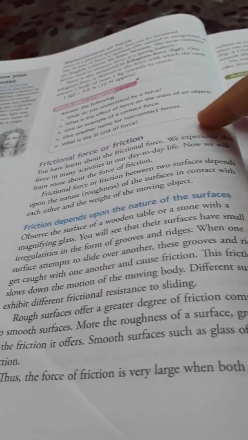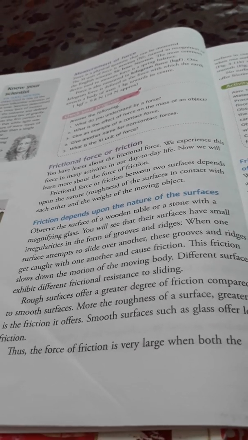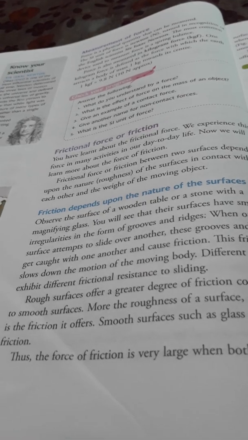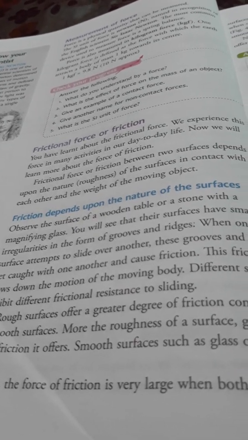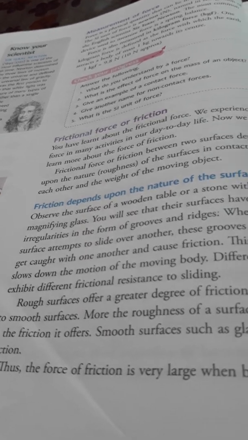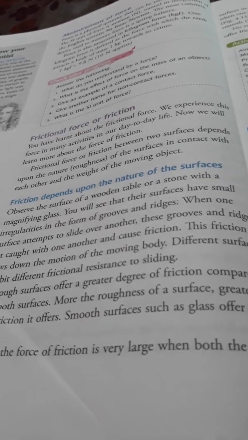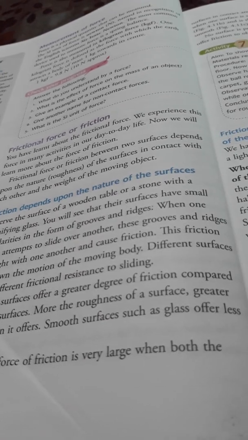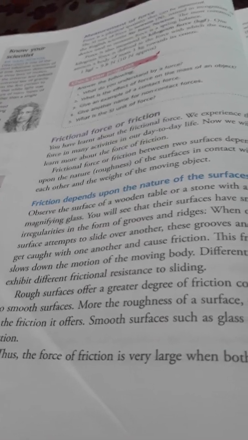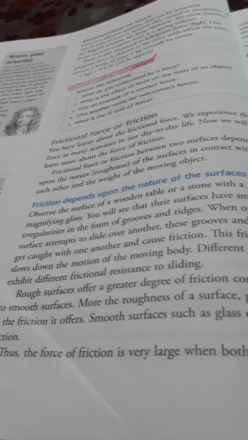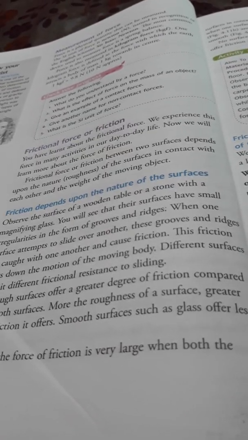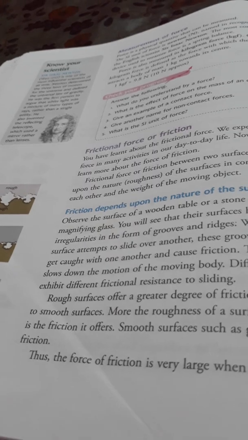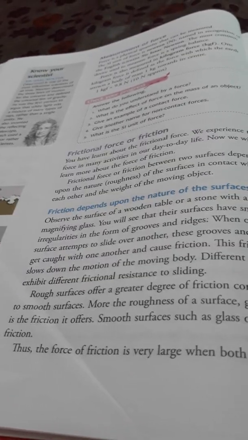Different surfaces exhibit different frictional resistance to sliding. Rough surfaces offer a greater degree of friction compared to smooth surfaces. So rough surfaces always create more friction compared to smooth surfaces. The more the roughness of a surface, the greater is the friction it offers. Smooth surfaces such as glass offer less friction. So a smooth surface always offers less friction.